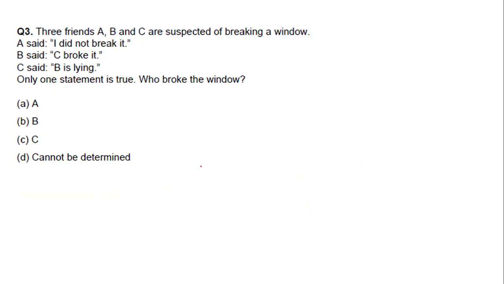Three friends A, B, C are suspected of breaking a window. So who broke the window? We'll take A first. Let us assume A broke the window. A said I did not break it. So A is telling false. B said C broke it. False statement. C said B is lying. True statement. So okay, A we are done.